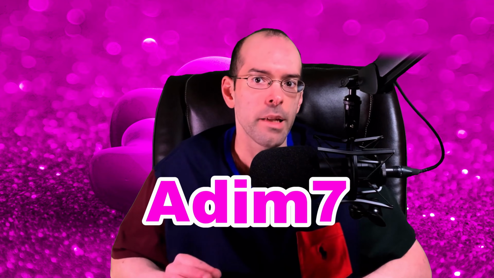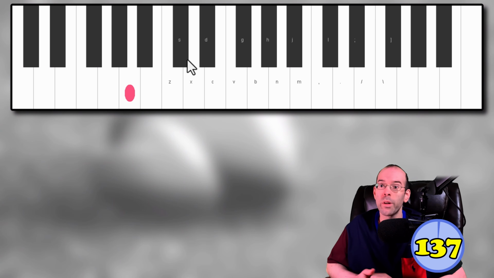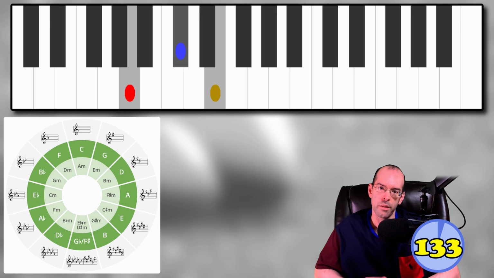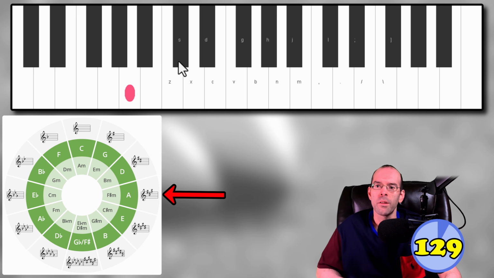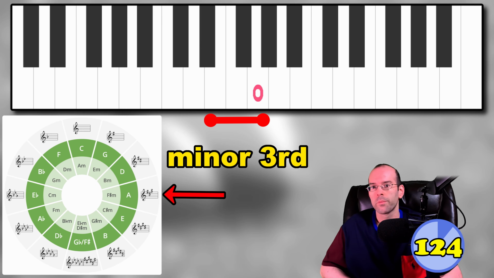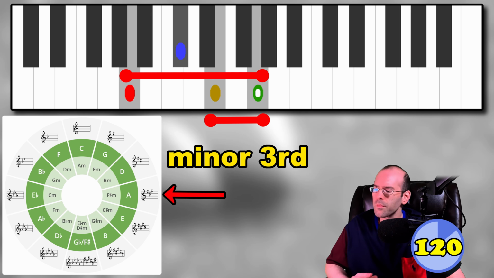So I did promise you earlier that I would go over what A diminished seventh means in harmony. So the letter A just means we are in the key of A, which could be either A major or A minor, but in this case, we're assuming A major. And A7 just means we add a minor third to the chord. So this chord extends seven intervals.